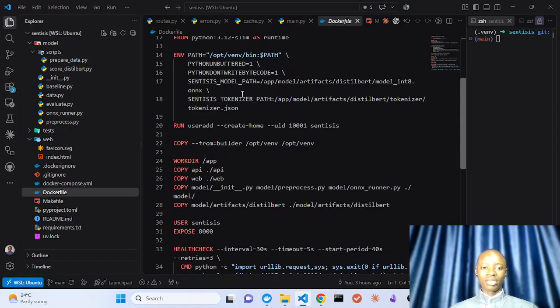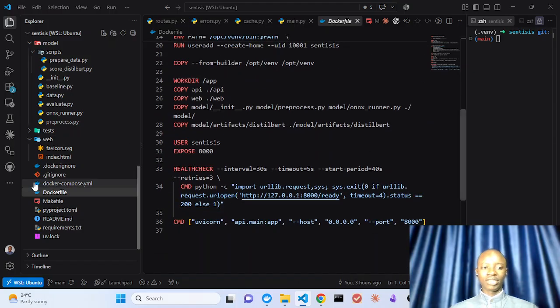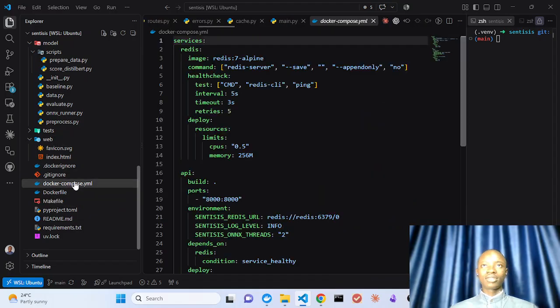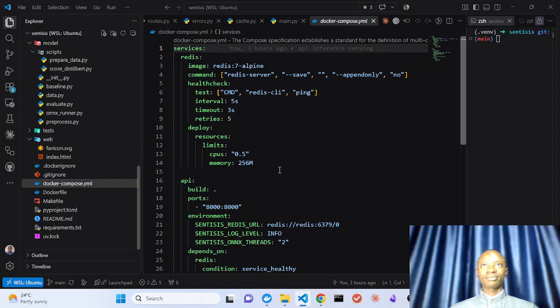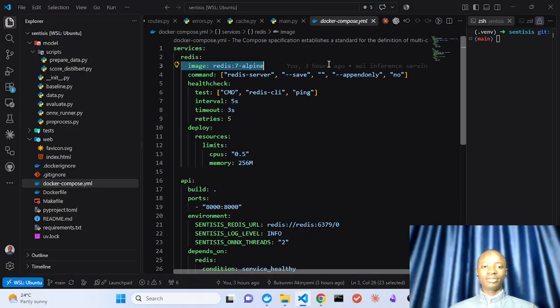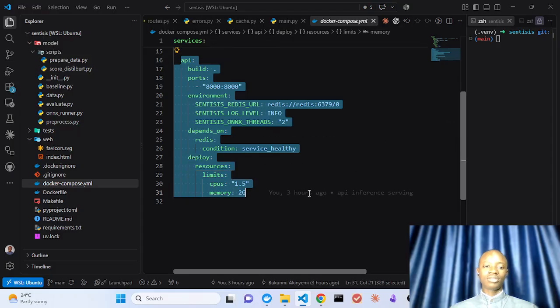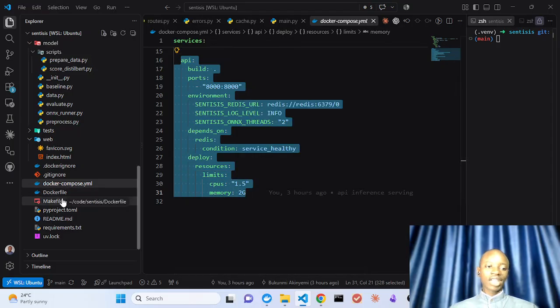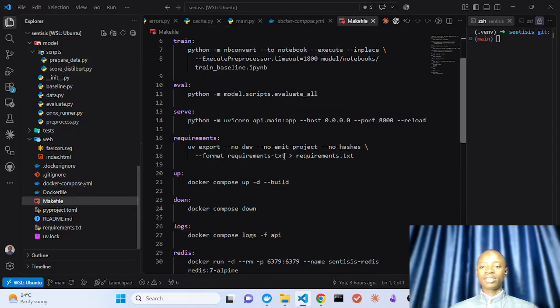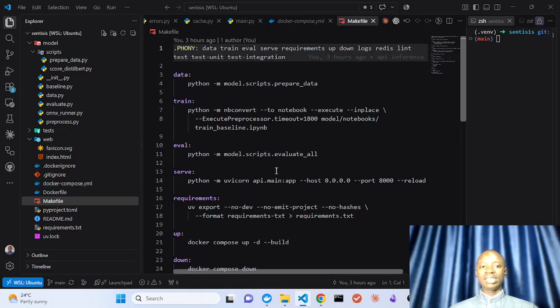In the FastAPI app, there's the Dockerfile for containerization, and also Docker Compose. It helps to bring up the Redis runtime server, and also builds the Docker image.